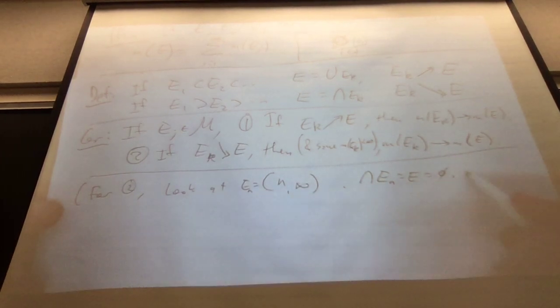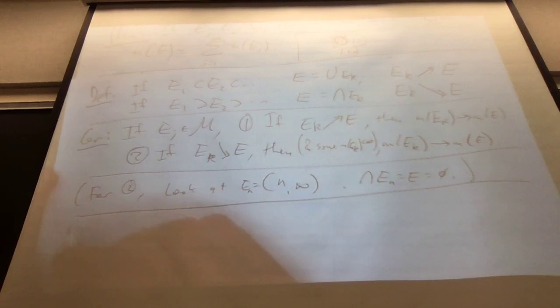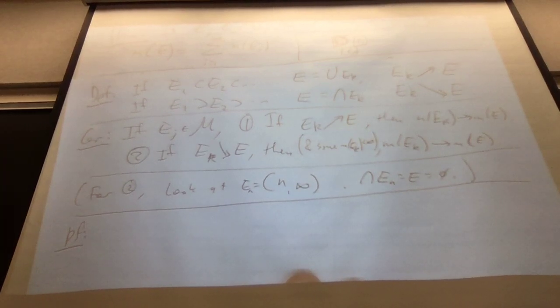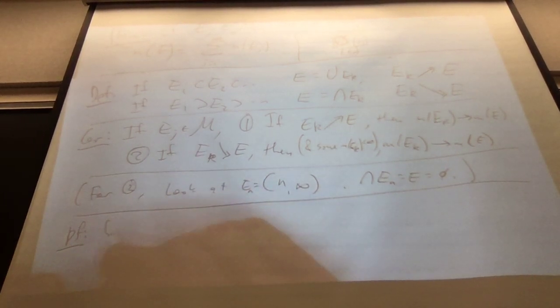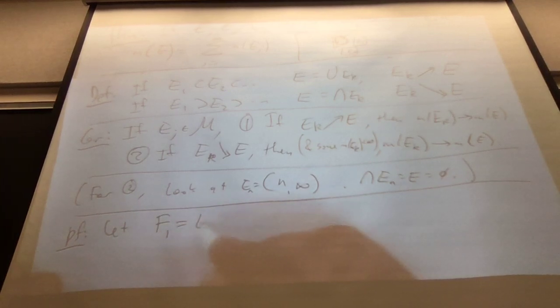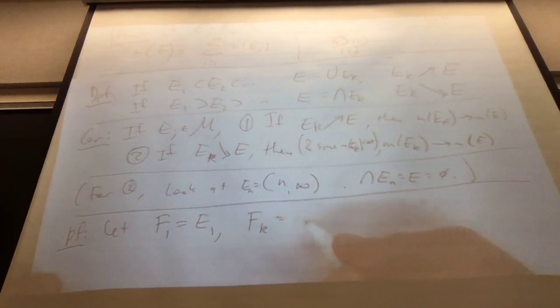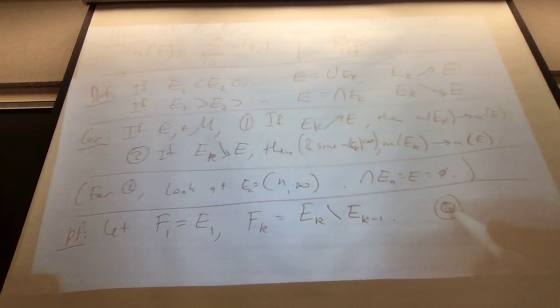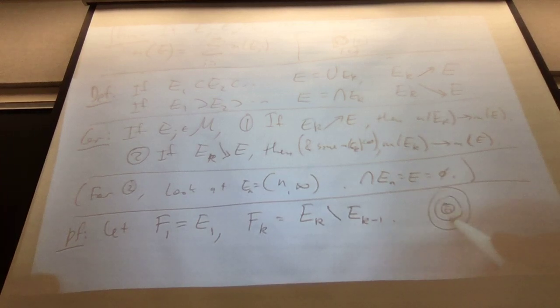Okay, let's prove this. So 1 is pretty easy. If the EKs are going up to E, what are we going to do? Define a new set, let's call it FK. Let's start with F1 equal to E1. And then after that, FK is EK take away EK minus 1. We know that the E's are getting bigger. This is E1, E2, E3, and so on. So just chop up their difference into F2, F3, and so on.